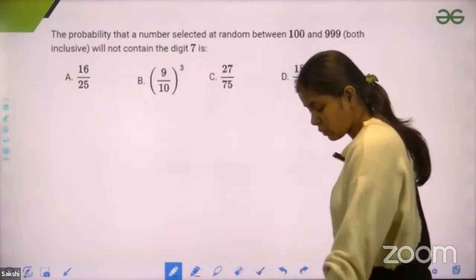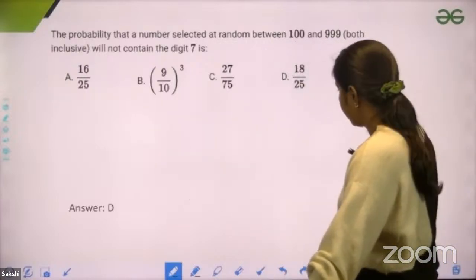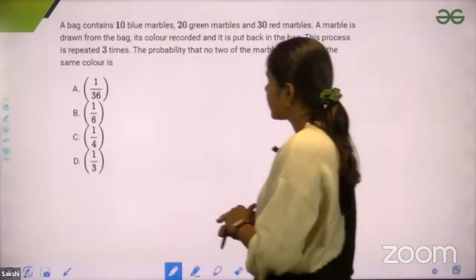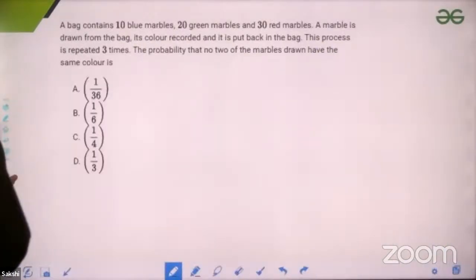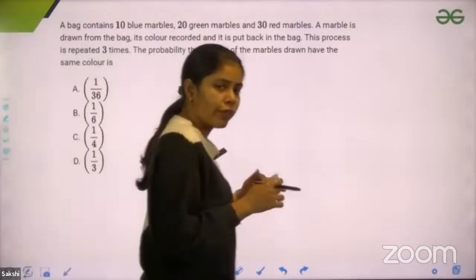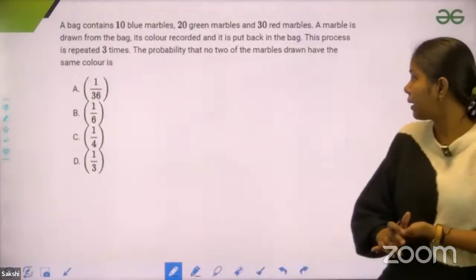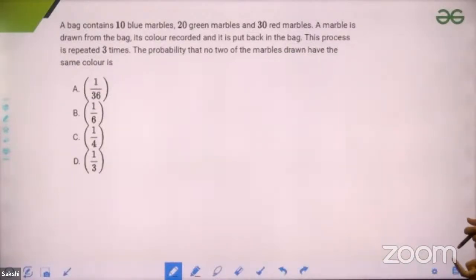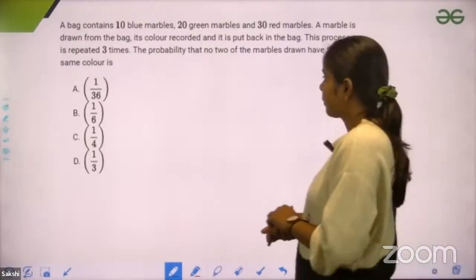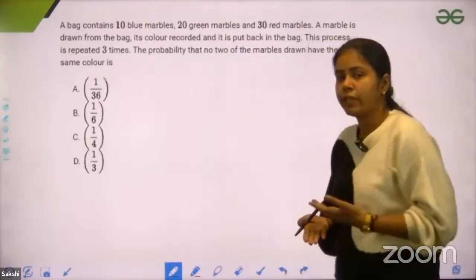Okay, let's see the next question. Guys, just try to solve it by yourself. It says that a bag contains 10 blue marbles, 20 green marbles, and 30 red marbles. A marble is drawn from the bag, its color recorded, and it is put back in the bag. So we have replaced that marble in the bag. This process is repeated 3 times. Now you have to find the probability that no two marbles are of the same color. That means every time we are getting a different color.